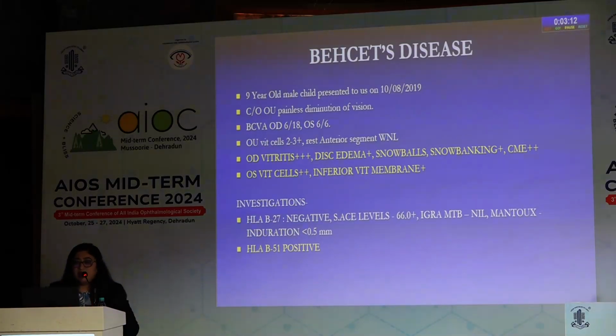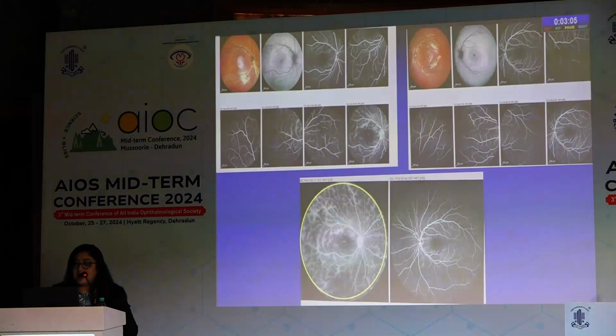This was a case of a young boy with Behçet's disease, who turned out to be HLA-B51 positive, with vitritis, disc edema, snowballs, snowbanking, and CME, and a typical ferning pattern on FFA.